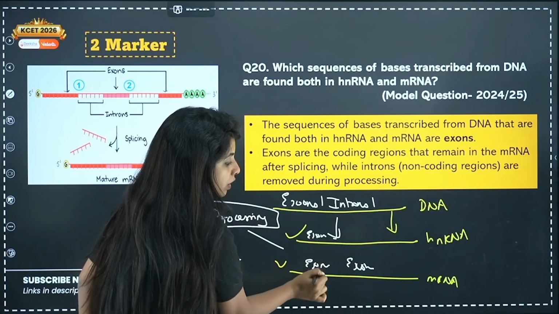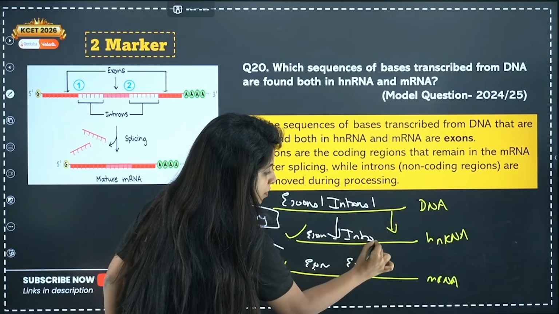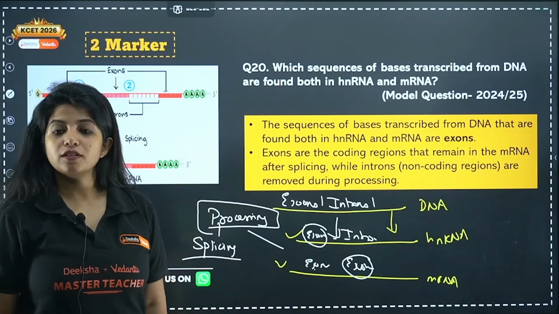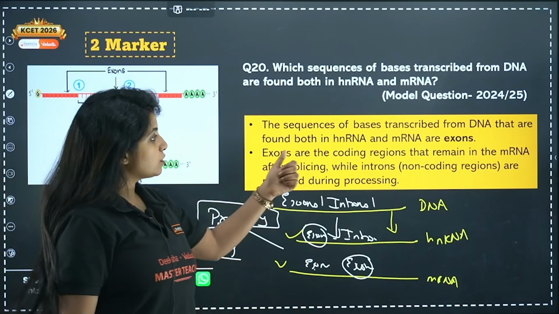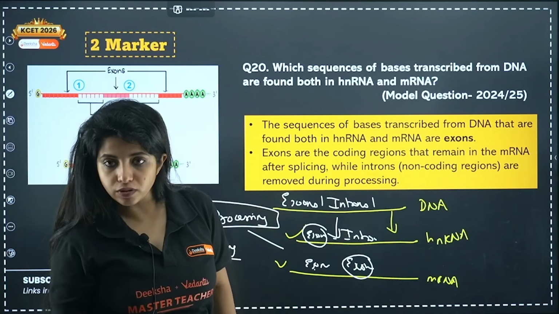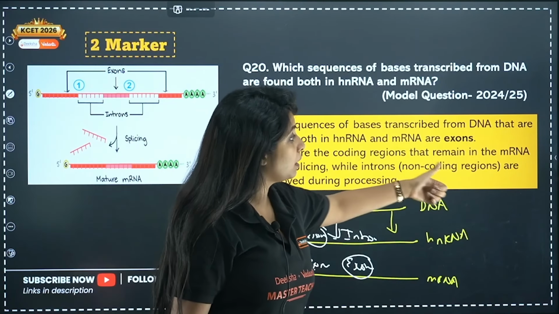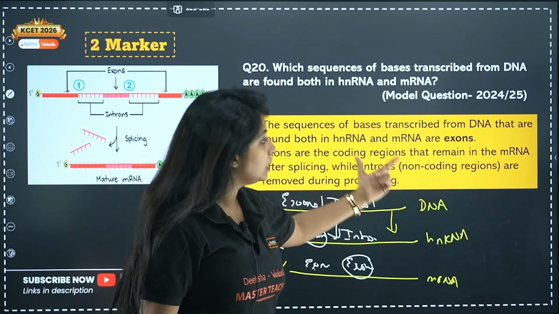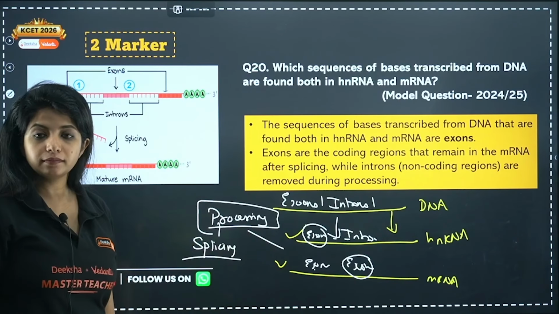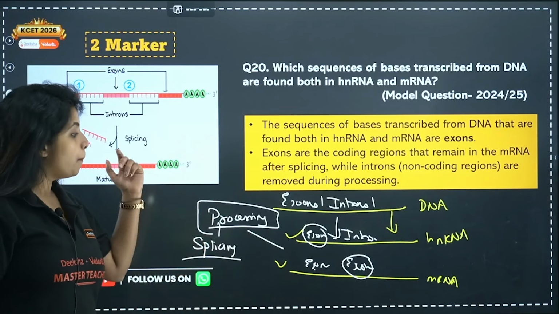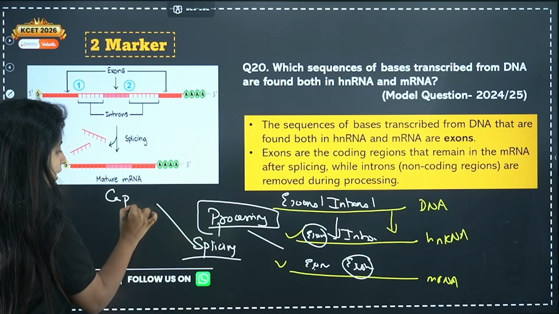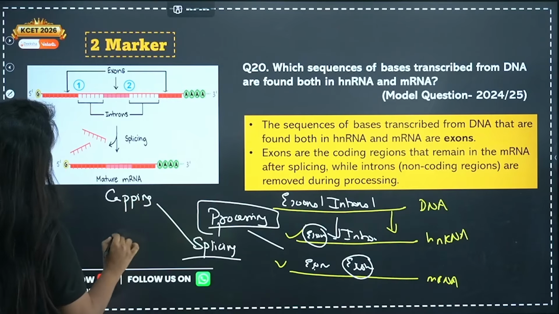Now tell me what's common over here and here. It's just the exons which are common. So the sequence of bases transcribed from DNA that are found both in hnRNA and mRNA are exons. Exons are the coding regions that remain in the mRNA after splicing, while introns, the non-coding regions, are removed during the process of processing. I hope it's clear. Apart from splicing, there are a few more steps such as capping and tailing.